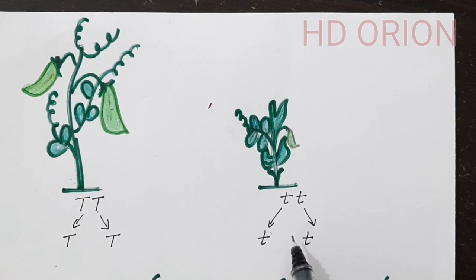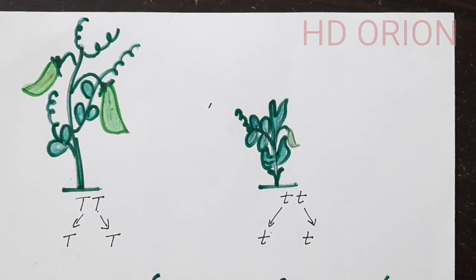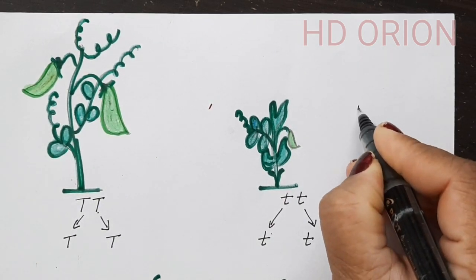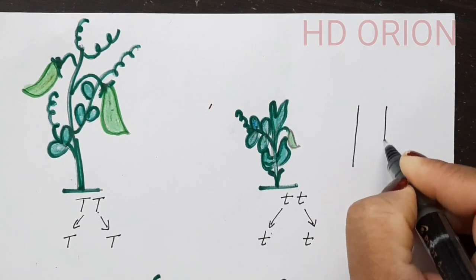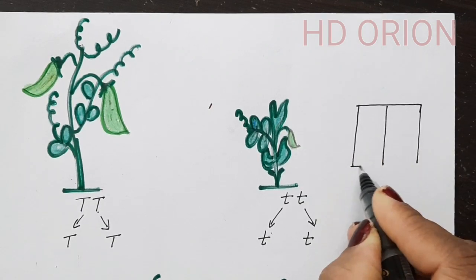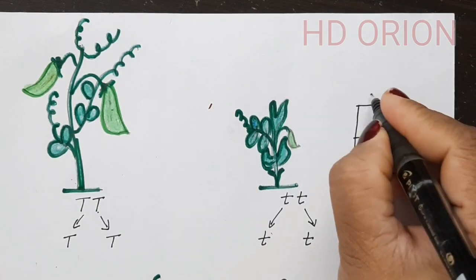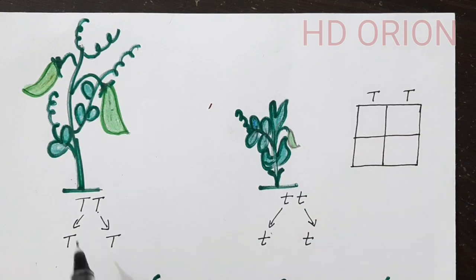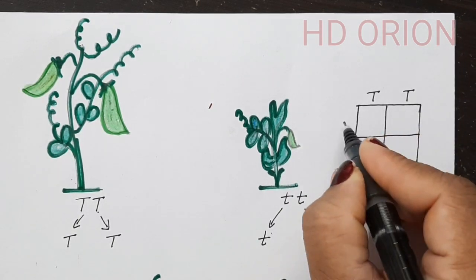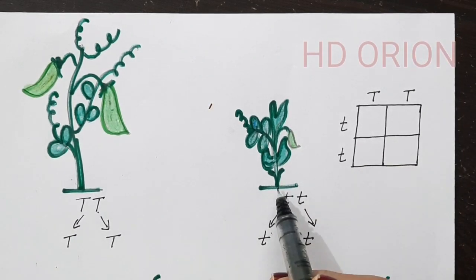with the help of a Punnett square. Now what is a Punnett square? The Punnett square is a square diagram that is used to predict the genotype of a particular cross. It is named after Reginald C. Punnett. I am drawing a Punnett square. This is a square. We come to know about the genotypes over here. So I am taking both the alleles of this tall plant on one side and the dwarf plant over here on one side, considering one to be male and another one to be female.